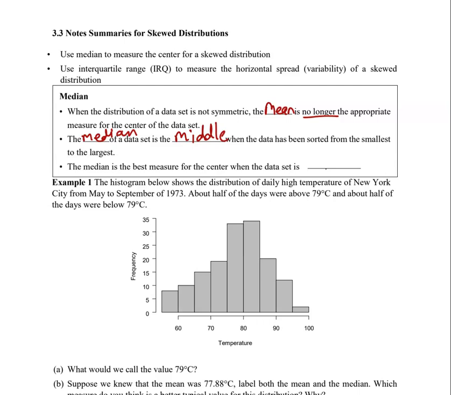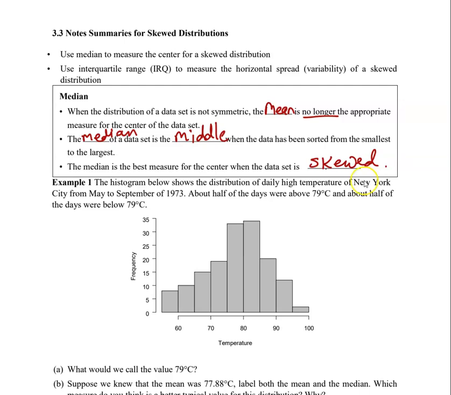The median is the best measure for center when the data set is skewed. The median is nice because it's resistant to outliers, it's resistant to the skewness in the graph, so it gives us a good idea of what the typical value is whenever the data is not symmetric, basically.